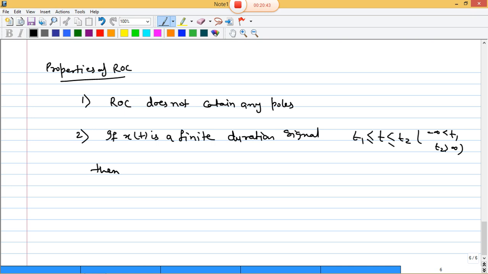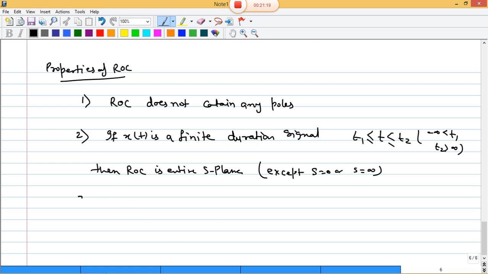Then the ROC will be the entire s plane, except where s equals 0 or s equals infinity.